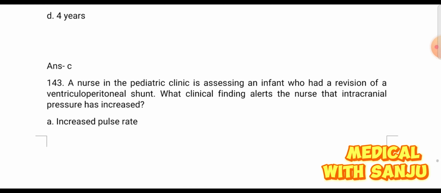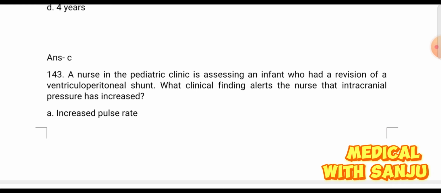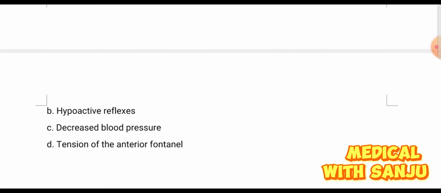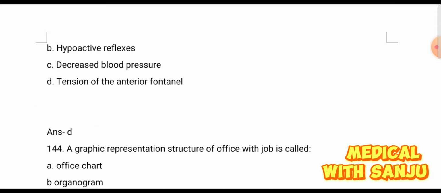Option C is the right answer. Question 143. A nurse in the pediatric clinic is assessing an infant who had a revision of a ventriculoperitoneal shunt. What clinical finding alerts the nurse that intracranial pressure has increased? Option A, increased pulse rate. Option B, hypoactive reflexes. Option C, decreased blood pressure. And option D, tension of the anterior fontanelle. The right answer is option D, increased tension of the anterior fontanelle.